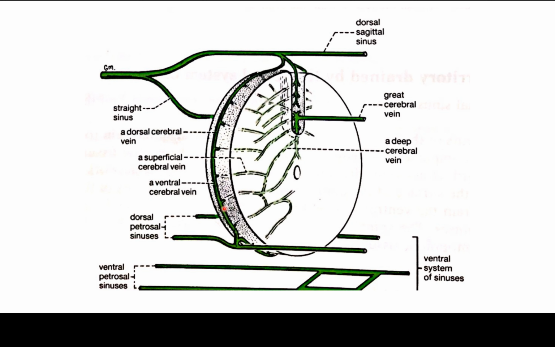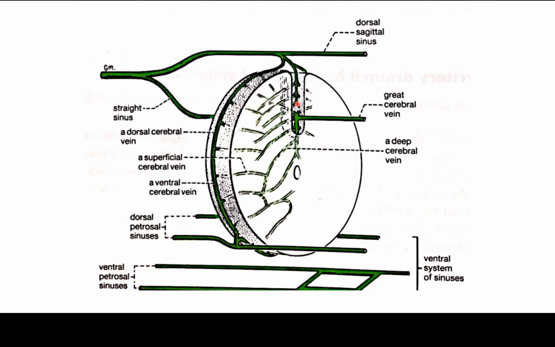The veins of the more caudal part of the brainstem correspond essentially to the arteries. The cerebral veins, however, are not satellites of the arteries. These veins are arranged into groups, superficial and deep. The superficial cerebral veins drain, by dorsal cerebral veins, into the dorsal system of cranial venous sinuses, and by ventral cerebral veins into the ventral system via the dorsal petrosal sinus, as shown in the next figure. The deep cerebral veins drain the deep dorsal parts of the cerebral hemispheres. These veins empty into the great cerebral vein and hence into the straight sinus.